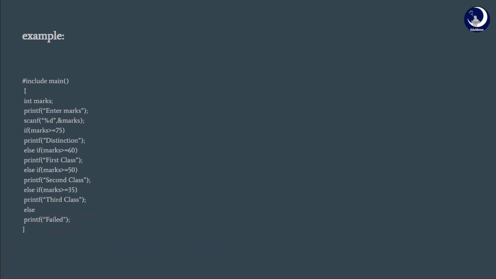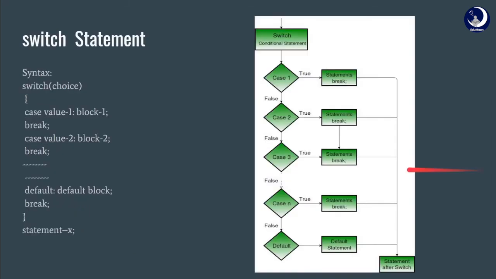After the else if statement, we have the second type of conditional statement, which is nothing but the switch statement. The switch statement is similar to the else if statement, but it executes depending on the choice. This choice can be an integer or a character value.